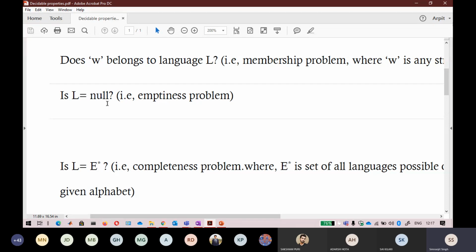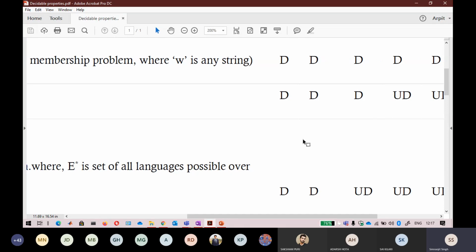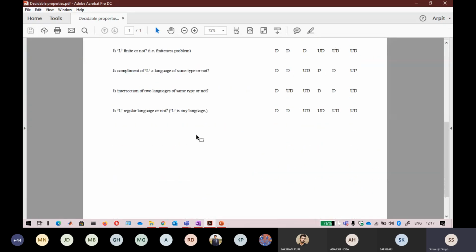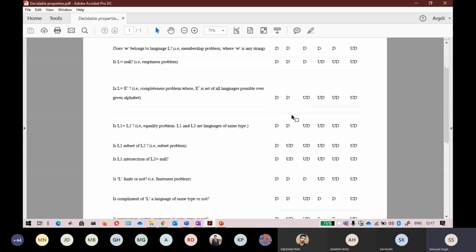So that is also called UD, and in the table, if you look, UD denotes undecidable. Okay, so keep that in mind. So here D means decidable and UD means undecidable. If you are looking at regular languages, all the properties written here are decidable. It means that algorithms exist for identifying all of them.